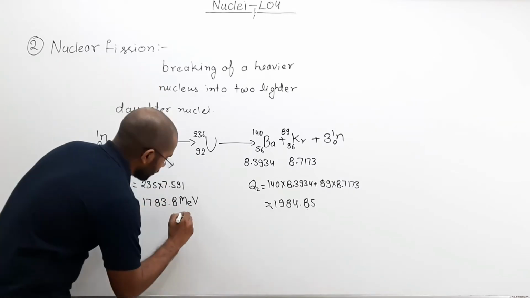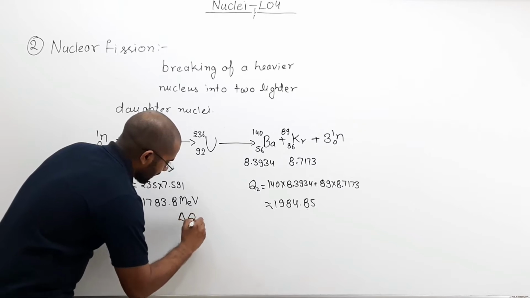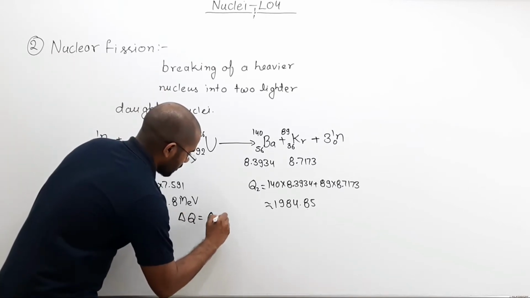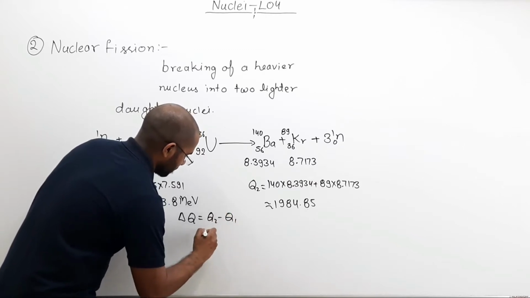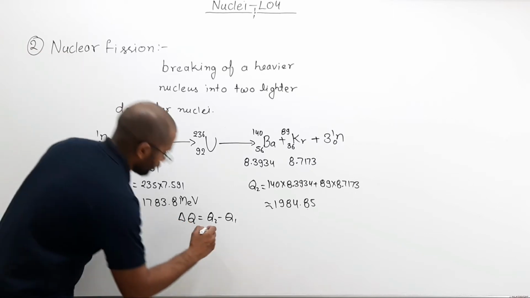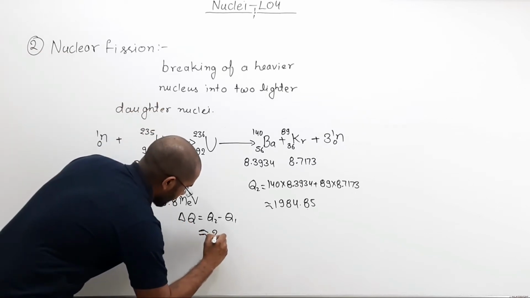So delta Q you can write as Q2 minus Q1, which is approximately 200 mega electron volts.